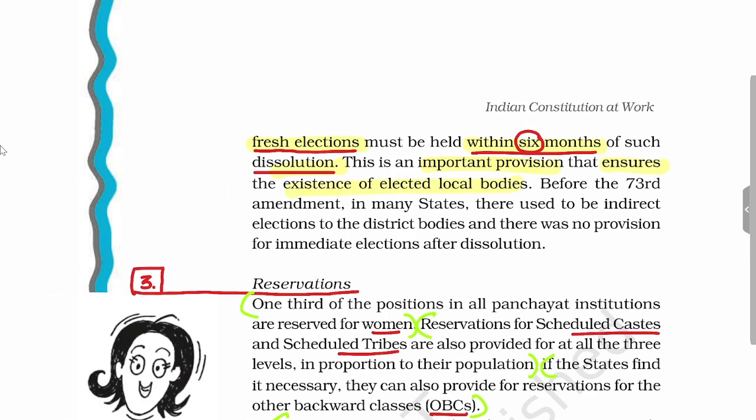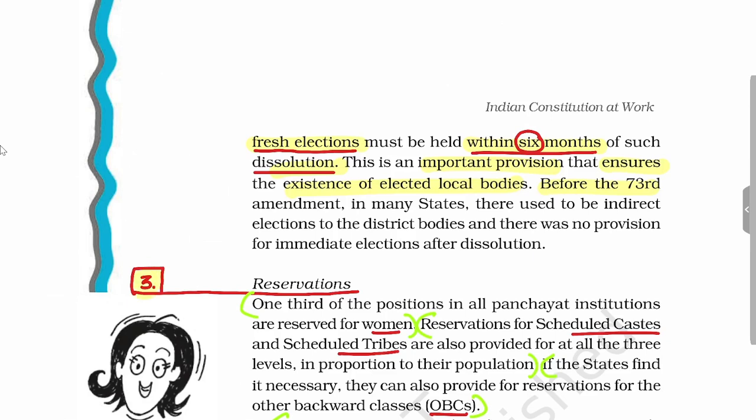And we have seen that before the 73rd Amendment, many states used to dissolve the bodies but did not conduct regular elections, and so this problem was sorted out with this kind of provision.